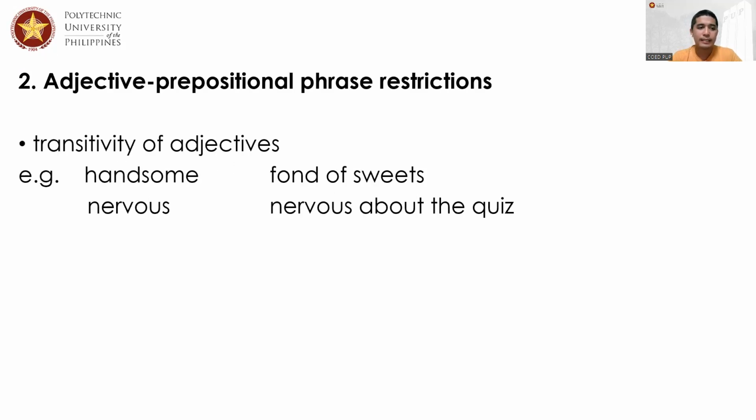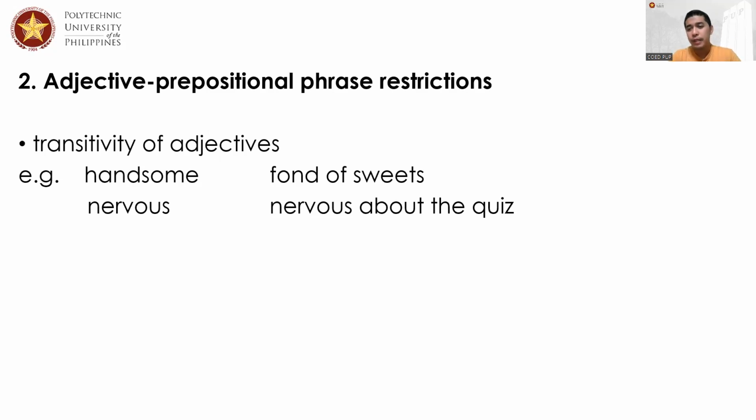Okay? Next, there is also restriction in terms of adjectives and prepositions, no? Because there is also transitivity of adjectives. When we say transitivity of adjectives, once an adjective becomes transitive, that means it is an adjective that requires an object, similar to verbs, no?